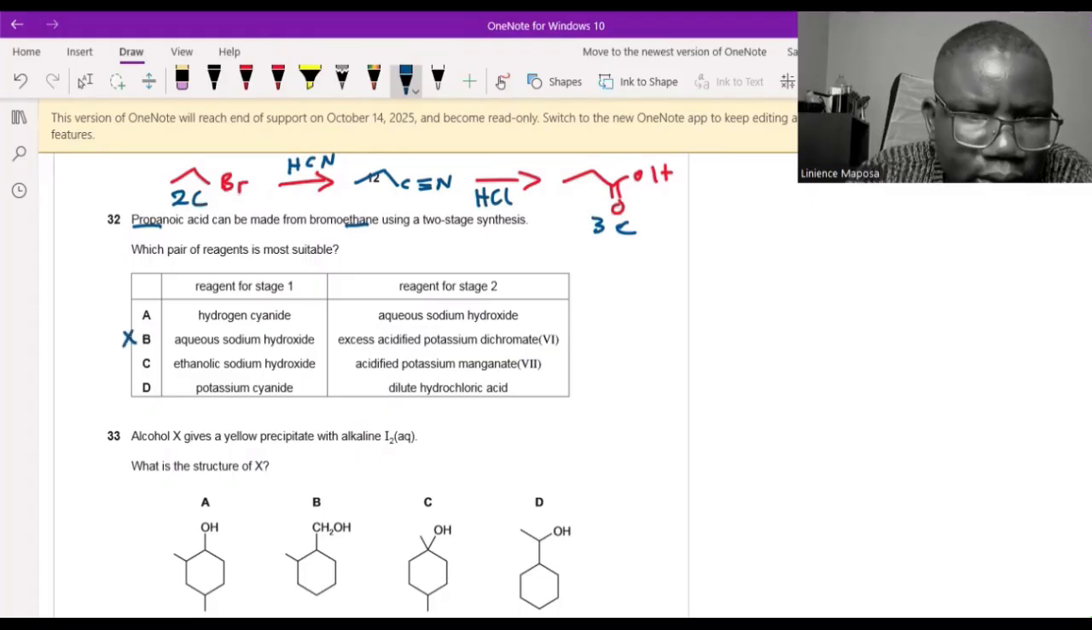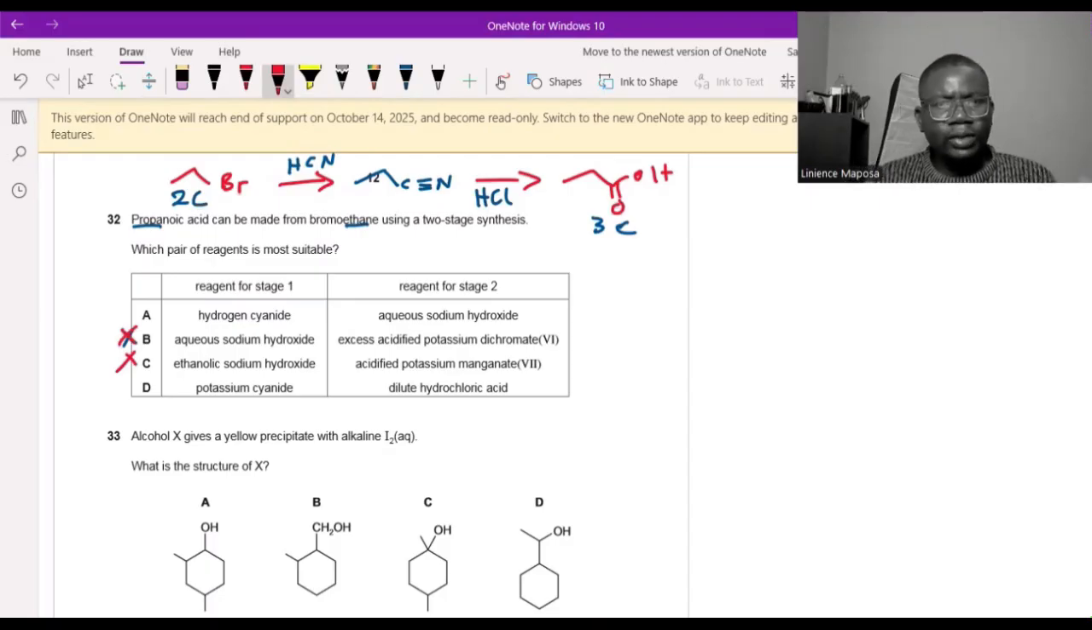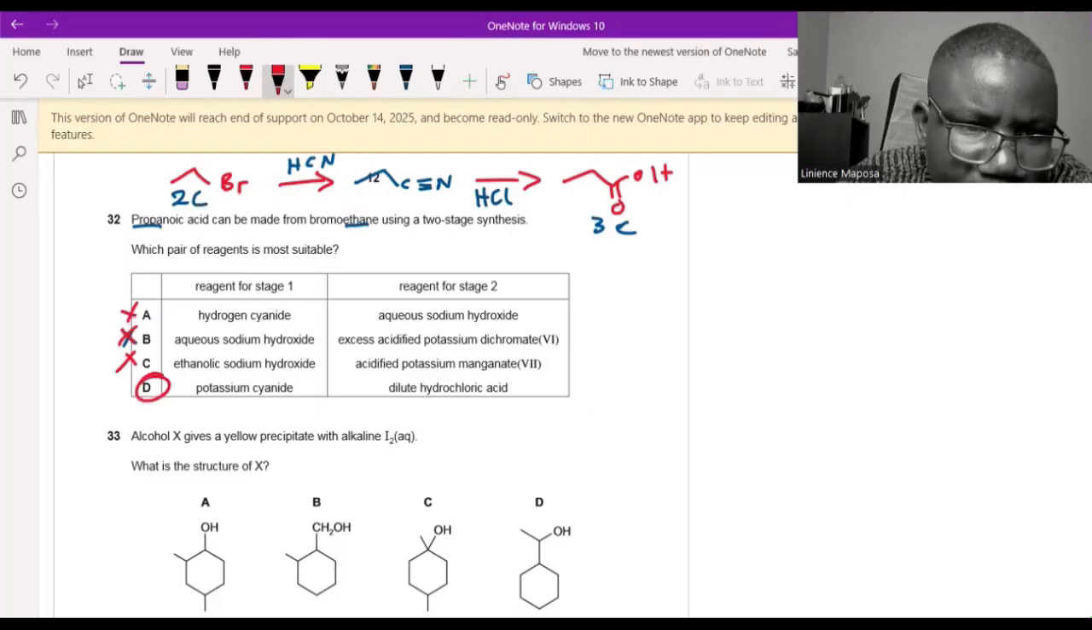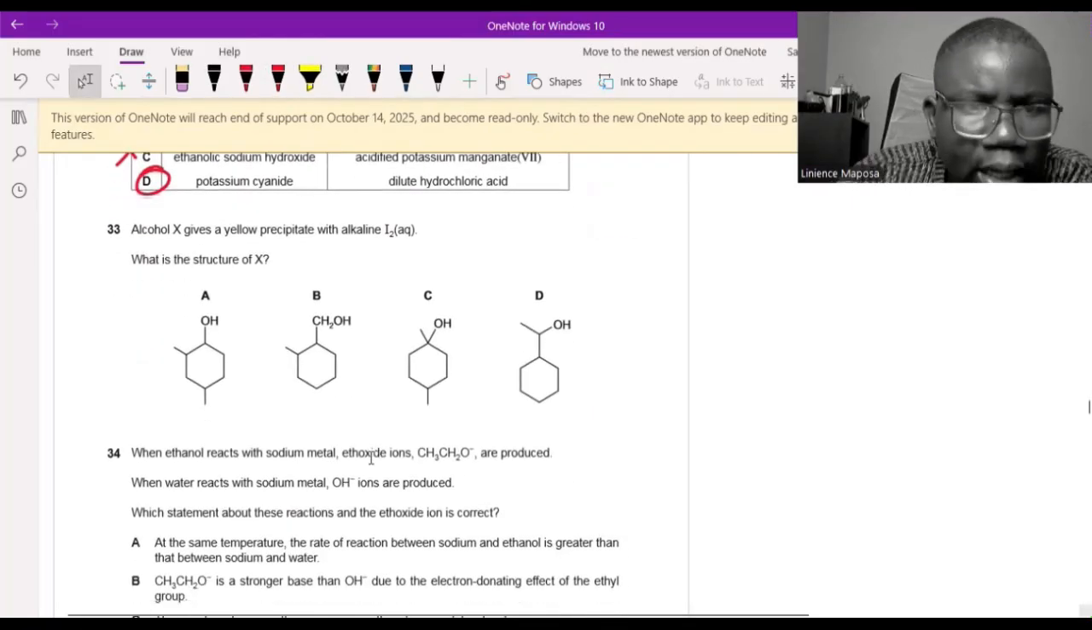So this one is out. This one is out. B and C are out because in step one we need cyanide. I said earlier on, potassium cyanide or hydrogen cyanide. So we need cyanide and we need dilute HCl. A has sodium hydroxide, so A is out. Answer is D.